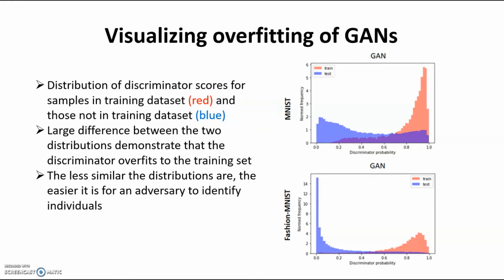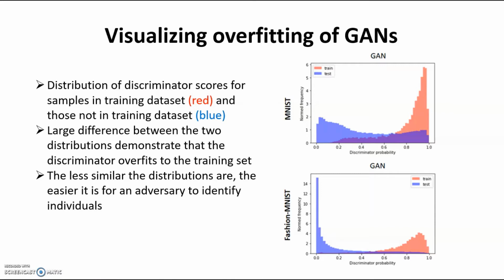So we plot the histogram of the discriminator scores for samples that were used to train the model, shown in red, and samples that were not used to train the model, shown in blue. And as you can see, there is quite a large discrepancy between the red and the blue distributions. And this is even larger in Fashion MNIST compared to MNIST, since Fashion MNIST is a more complicated dataset.